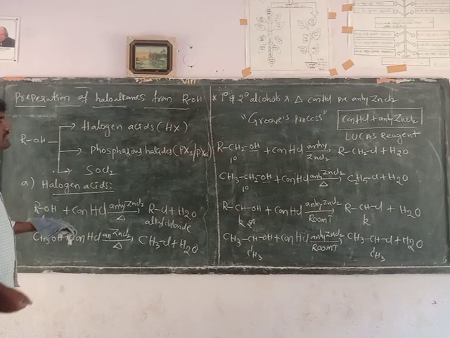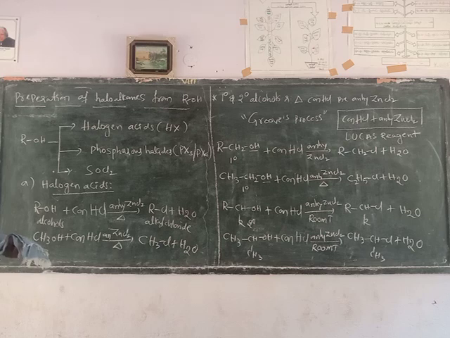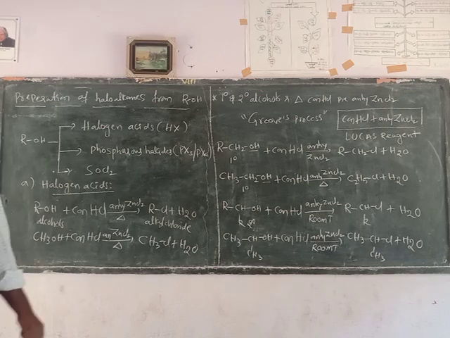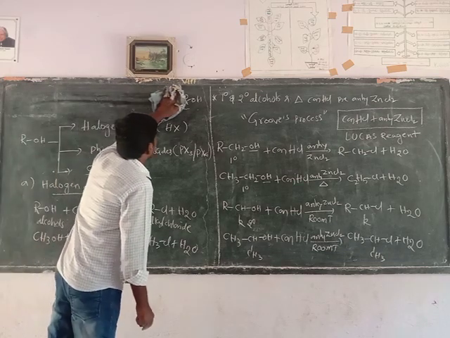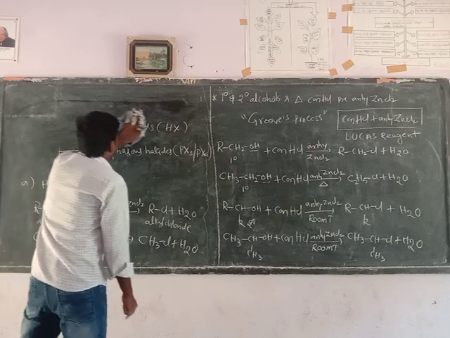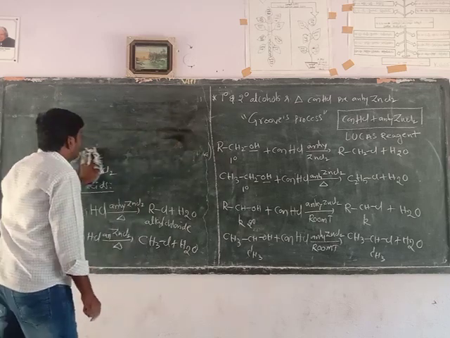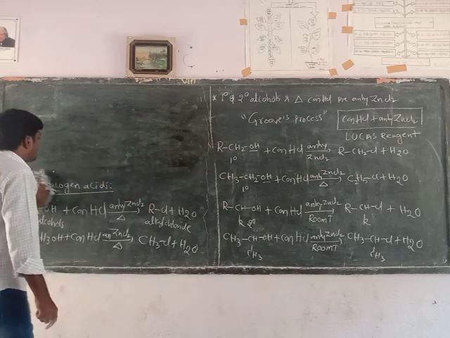Primary and secondary alcohol reactions take place in the presence of anhydrous zinc chloride. Now the tertiary alcohols. When tertiary alcohols react with Lucas reagent, even in the absence of anhydrous zinc chloride, only concentrated hydrochloric acid is sufficient. Tertiary alcohols are converted into tertiary alkyl chloride.